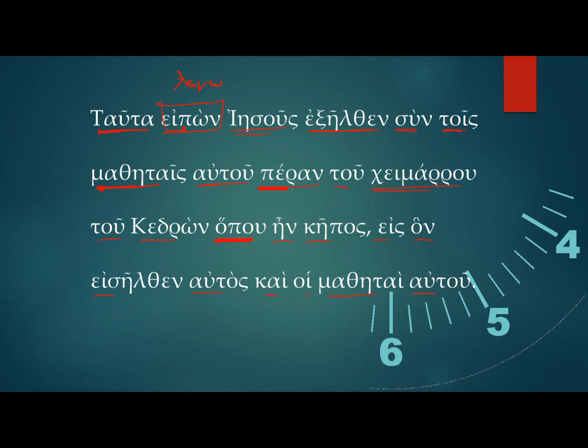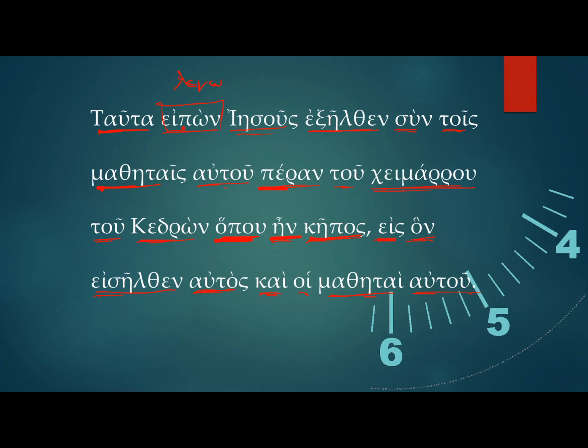peran tu kemaru tu kedron, to the other side of the brook of Kedron. So to the other side of the brook Kedron, hapu ein kepos, where there was a garden. Eis han exelthen autas, into which he himself entered, ka hoi metheta autou, and the disciples of him, and his disciples.